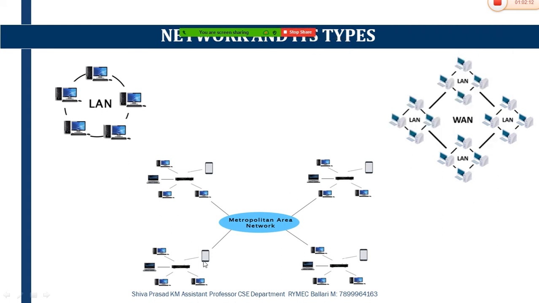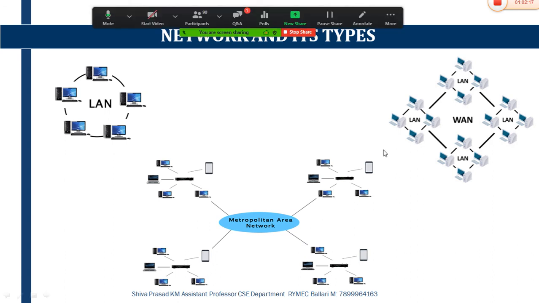If I want to transfer data from me to another country or other places, then WAN is required. If I want to transfer data from one branch to another branch, then metropolitan area network is used.